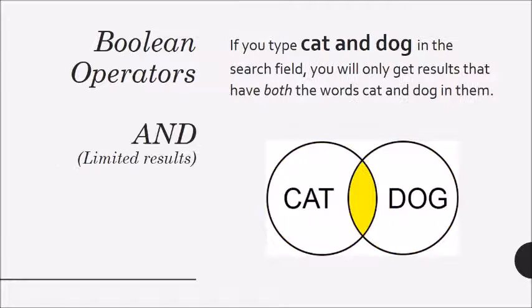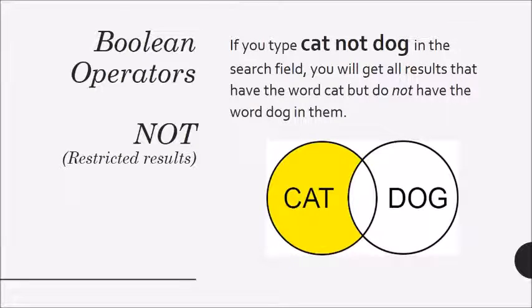On the other hand, if you type the word and, cat and dog, in the search field, you're going to get results back that are very limited. If an article has been written about cats, but it doesn't mention dogs at all, you're not going to get that back. You're only going to get articles that talk about both cats and dogs. If you type cat not dog, you're going to get restricted results. You'll get articles that are written about cats, but only the ones that don't mention dogs at all.